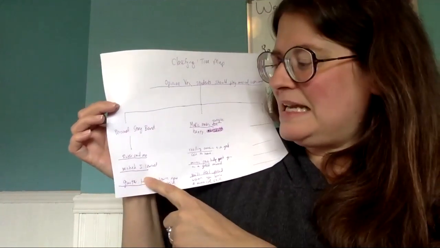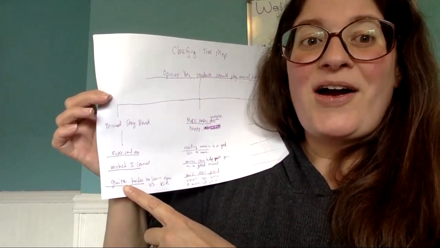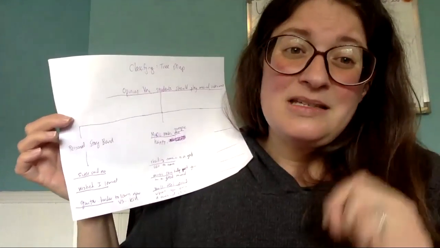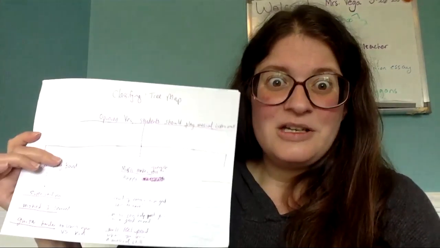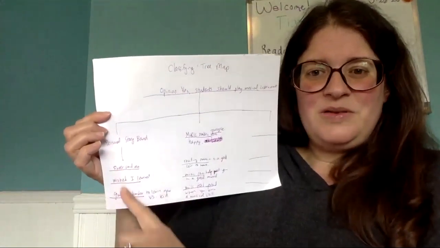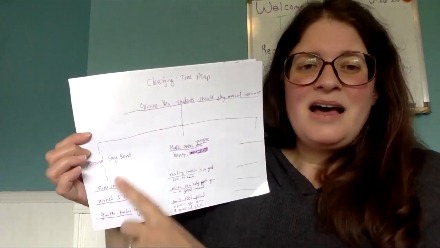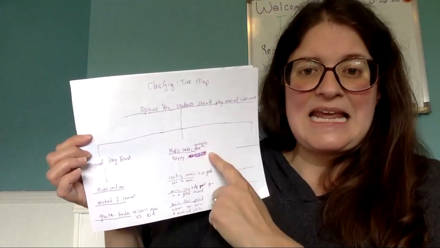I wish I did. So as an adult, I've started to learn how to play the guitar. It's kind of hard to do though, and I think it would have been easier if I would have taken band as a child. So that's going to be my first plan, and you'll notice I just wrote some little notes on my tree map. I don't have to write complete sentences yet because I'm just planning.